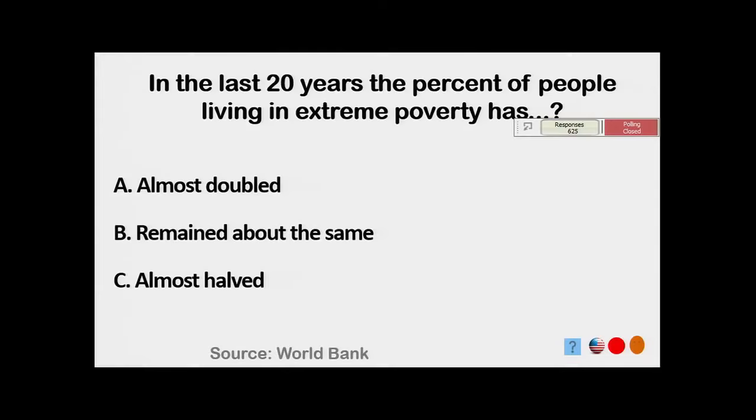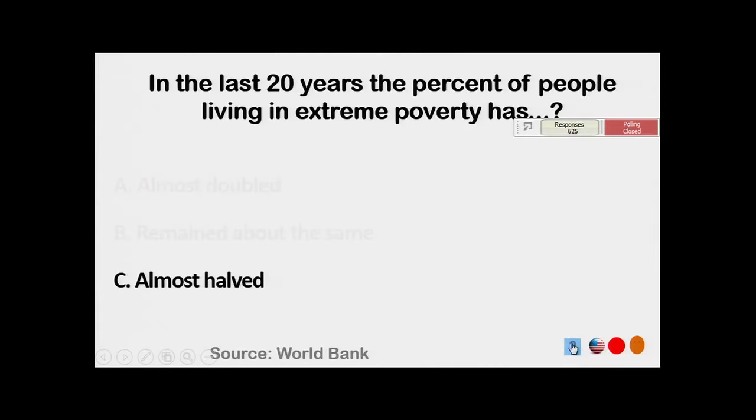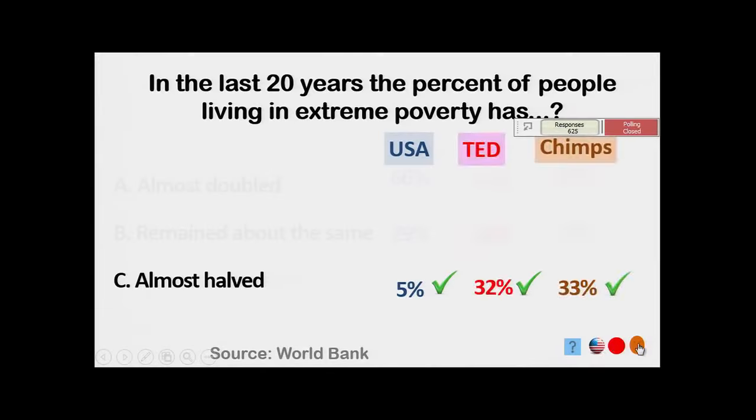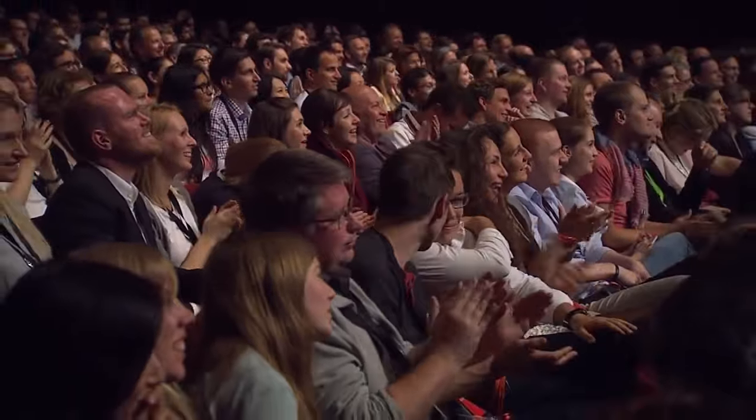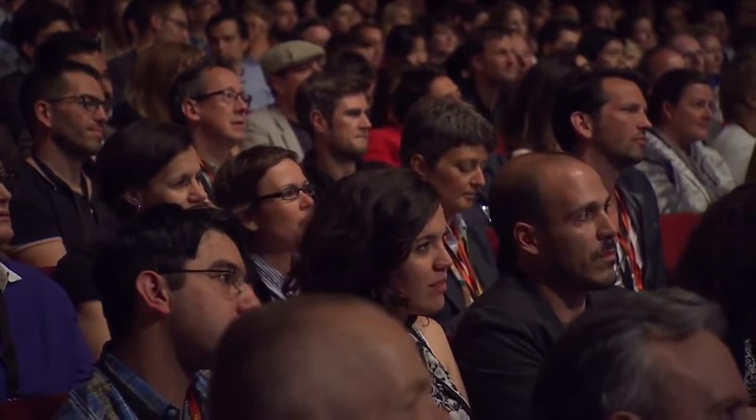What about poverty? Well, it's very clear that poverty was almost halved. And in the US, when we asked the public, only 5% got it right. And you? You almost made it to the chimp. Just a few of you. There must be preconceived ideas. And many in the rich countries think that we can never end extreme poverty. Of course they think so, because they don't even know what has happened. The first thing to think about the future is to know about the present.